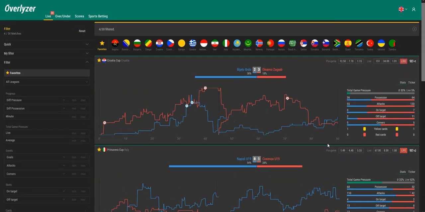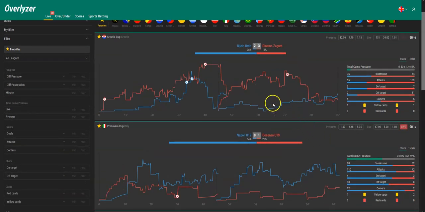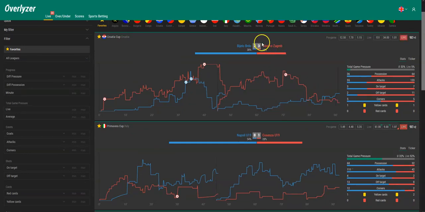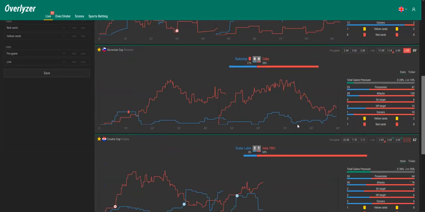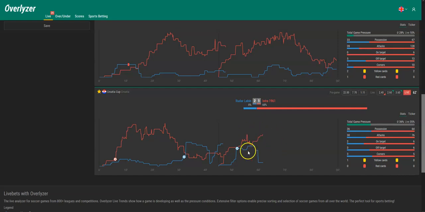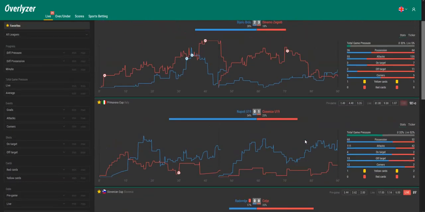Trends are still quite clear as we analyzed them in the beginning of second half in these games. Dinamo already scored, and we expected goals from Napoli and from Celje. But it's not so much time left, but still we got chances to win here. And in this case we got this over thing that we told you about.